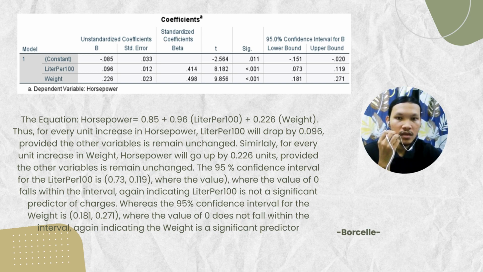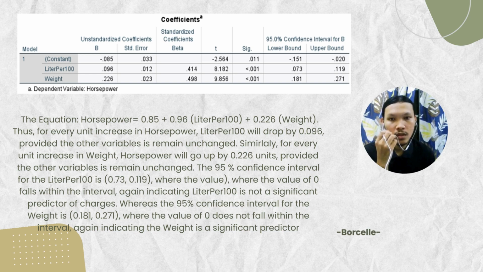The 90% confidence interval for liter per 100 is 0.73 for the lower bound and 0.119 for the upper bound, where the value of 0 falls within the interval, indicating liter per 100 is not a significant predictor of horsepower. The 90% confidence interval for the weight is 0.181 for the lower bound and 0.271 for the upper bound, where the value of 0 does not fall within the interval, indicating weight is a significant predictor of horsepower.